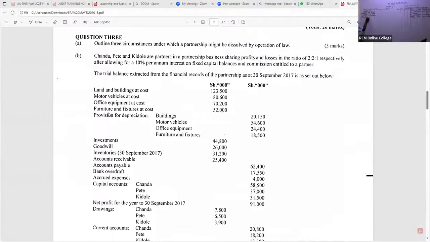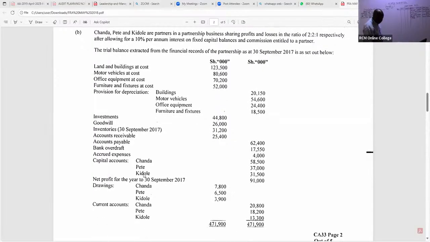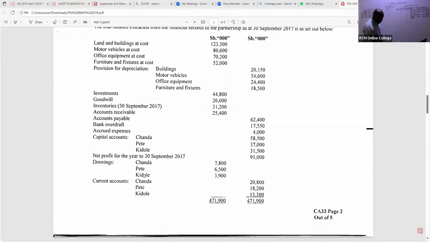We have 52,000 minus 18,500. So is there somebody who can give me this figure, my good students? Thank you so much. So already we have a figure. They're giving me a figure of 33,500. Endelea tu hivyo kuangalia which assets were taken to the new company.